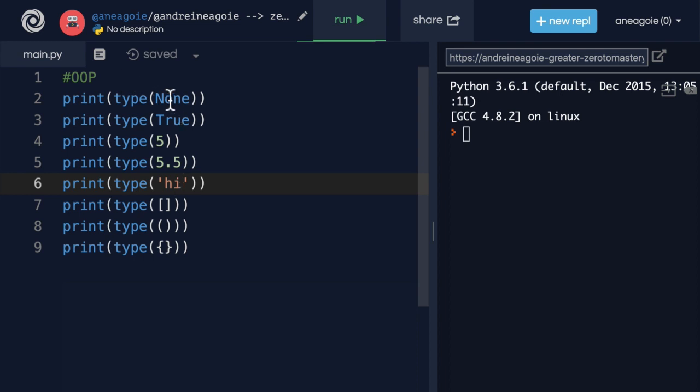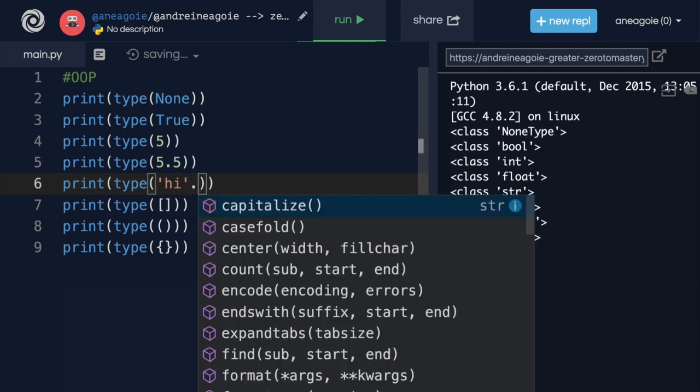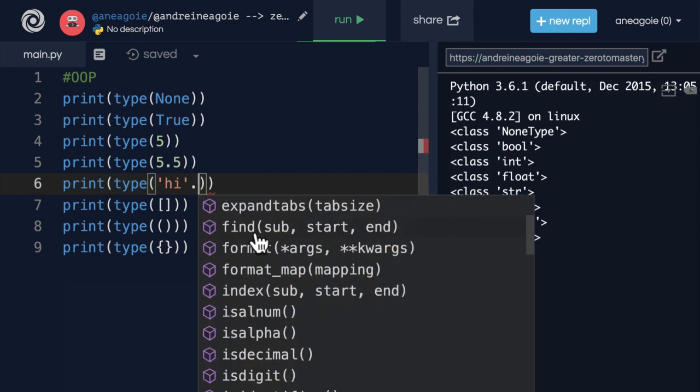Well, remember our data types that we've talked about? If I click Run here, you'll see that we have all our data types, but we have this class keyword in front of it. And I mentioned previously that this is something that we're going to get into. Now, everything here is an object because in Python, everything is built by this class keyword. And we're able to use different methods on our objects like this to perform some actions on them.